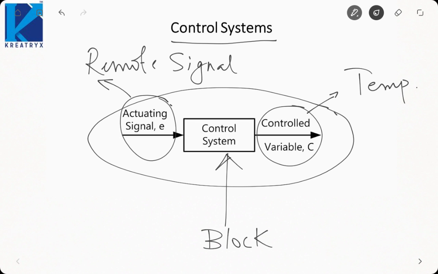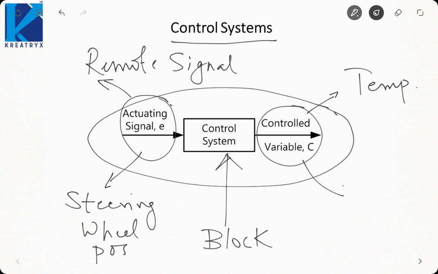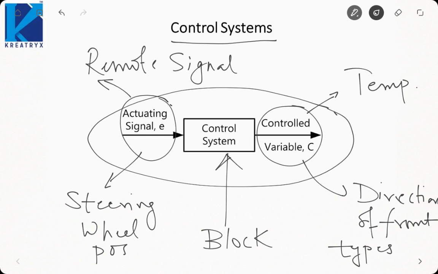Similarly, if we take the example of a car, then my steering wheel position will be the actuating signal, and the controlled variable will be the direction of the front tires, because by controlling the steering wheel position we change the direction of the front tires. The controlled variable is the direction of the front tires, and in the same direction my car, or automobile, will also head. These sorts of systems are called control systems. Here we are controlling one quantity by means of an input.